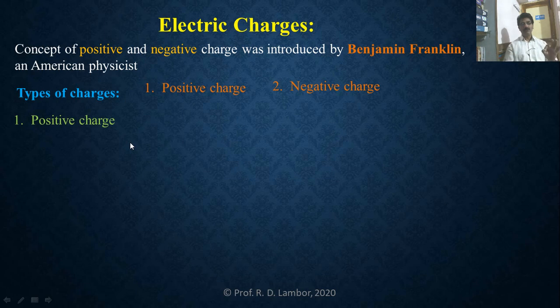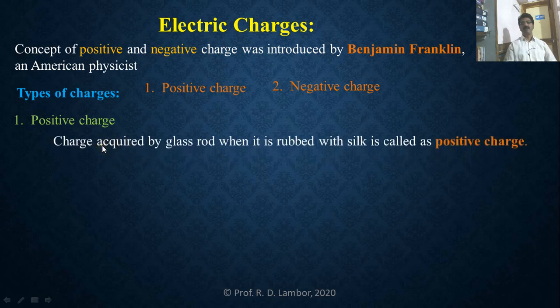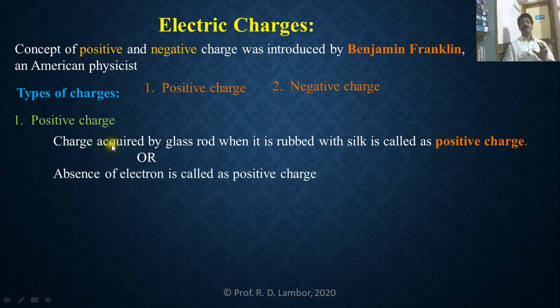So the charge which is acquired by glass rod is called a positive charge. See here, charge acquired by glass rod when it is rubbed with silk cloth is called positive charge. Or positive charge can also be defined as, why is that glass rod acquiring positive charge? Because that glass rod has lost electrons. So absence of electrons gives us positive charge. That's why positive charge can also be defined as absence of electron.